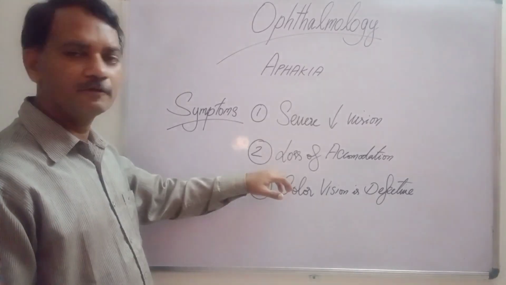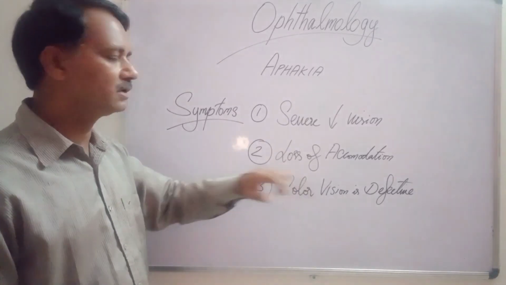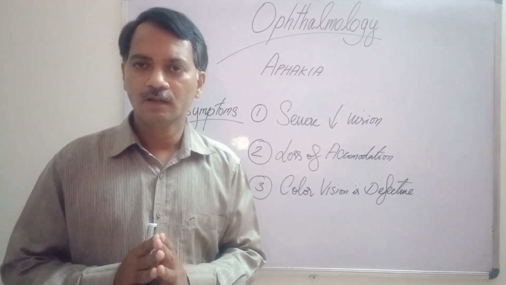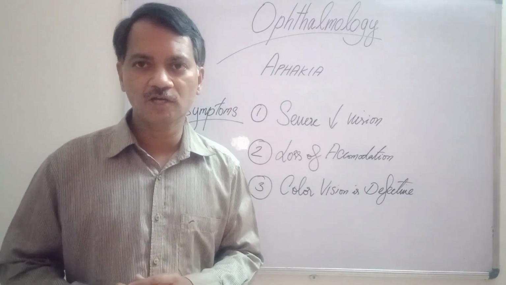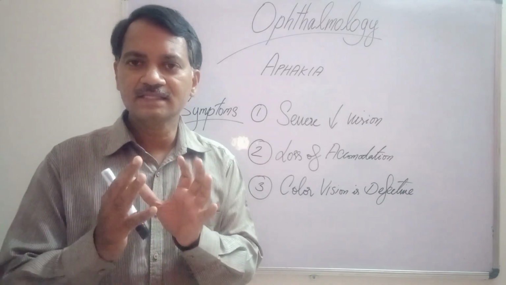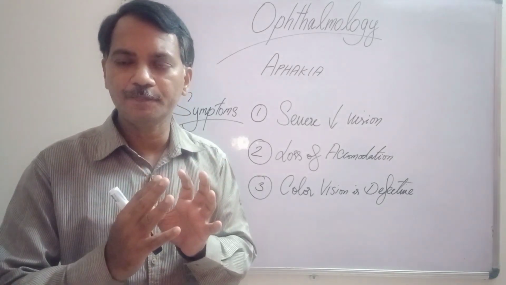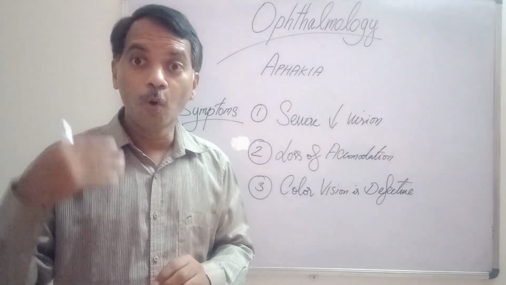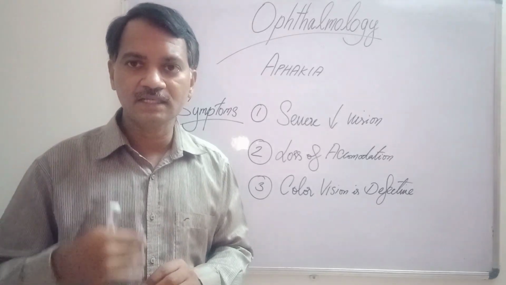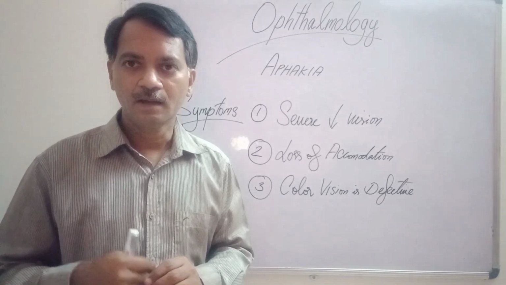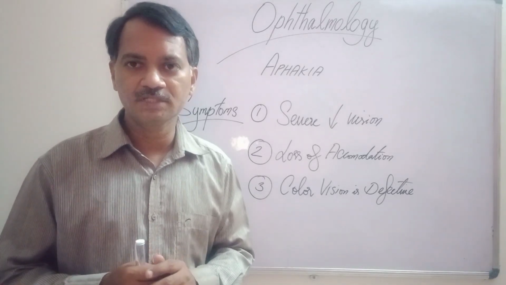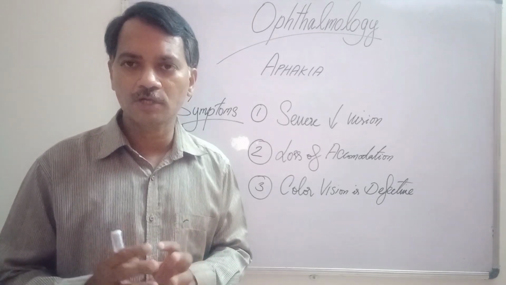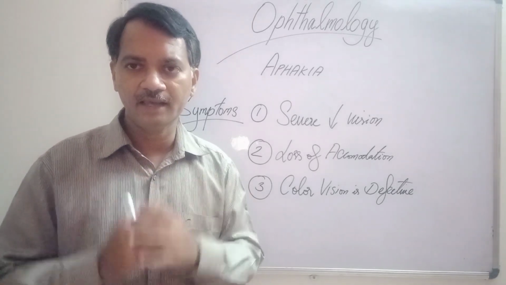The next symptom is loss of accommodation. We have already learned what accommodation is. The lens can change its shape to make the eyes see both at a distance as well as near. But here, because of the absence of the lens, this shift in focus is not possible for an aphakic eye.